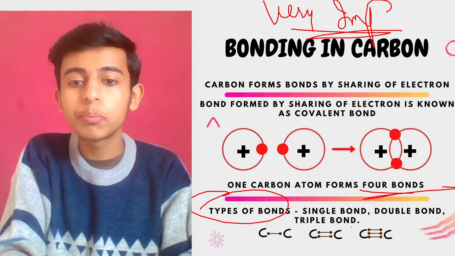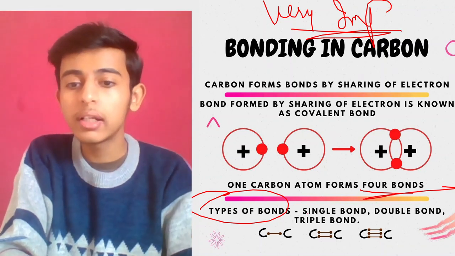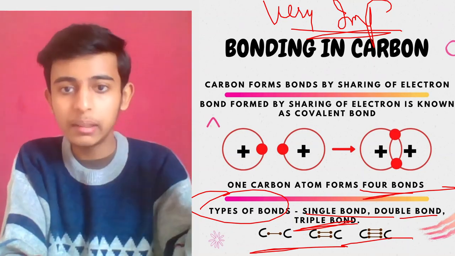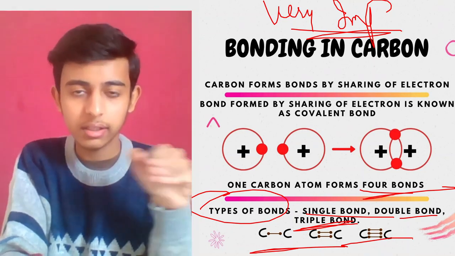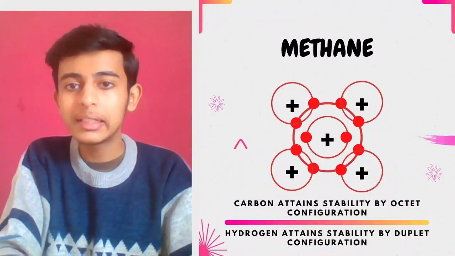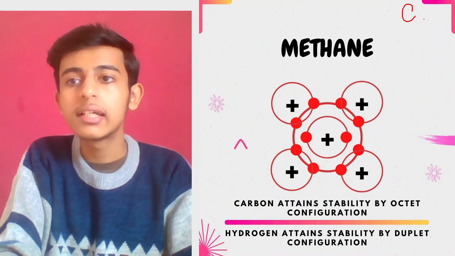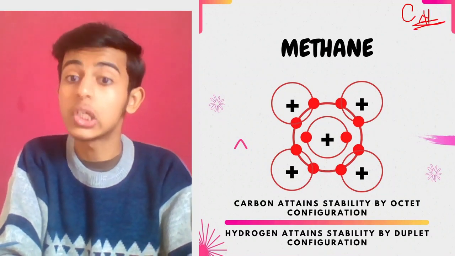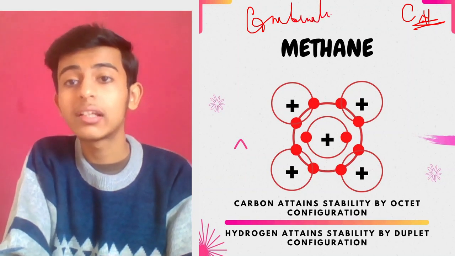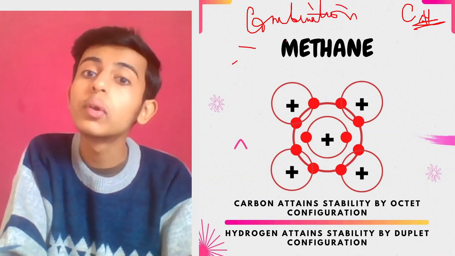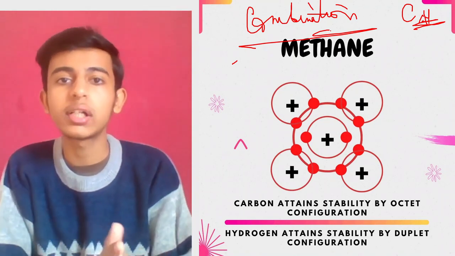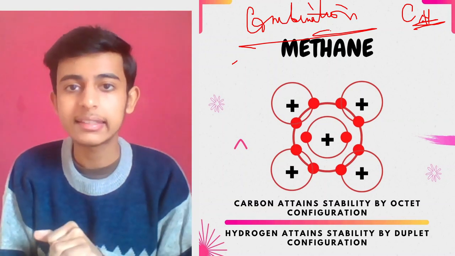And talking about the types of bonds, I told you that can be the single bond, the double bond, or the triple bond, and indicated by this: single bond, single dash; double bond, double dash; triple bond, triple dash. Correct? Now methane, I talked about methane in the previous session also, which is a carbon and hydrogen combination, and that combination is very important for understanding the hydrocarbons, the homologous series, and the alkanes, alkynes. In the next session I'll be talking about all three: alkanes, alkynes, and alkenes.